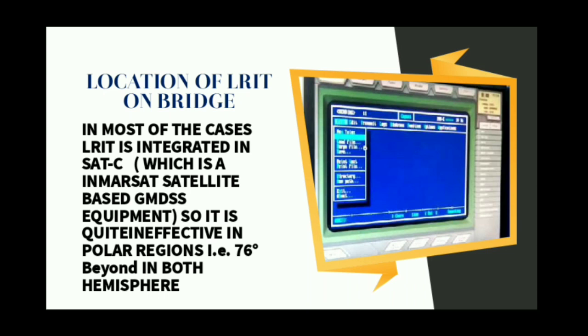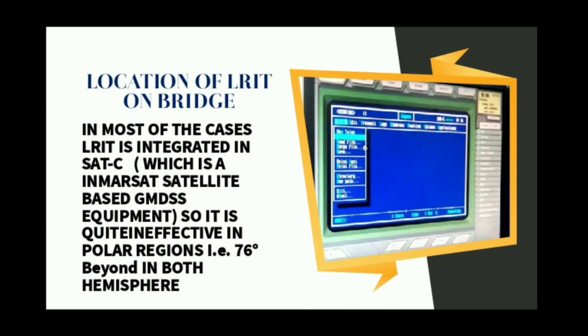Now we are going to discuss the location of LRIT on the bridge. In most cases, LRIT is integrated in SSAS, which is an Inmarsat satellite based GMDSS equipment. So it is ineffective in polar regions, that is beyond 76 degrees north and 76 degrees south.